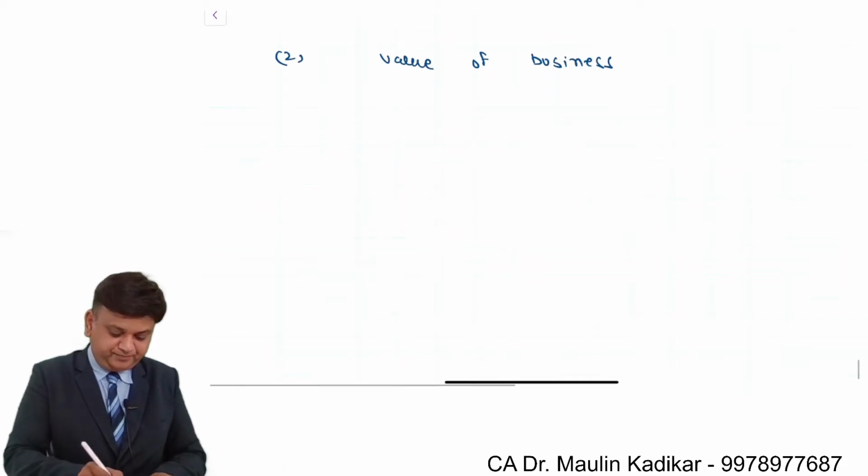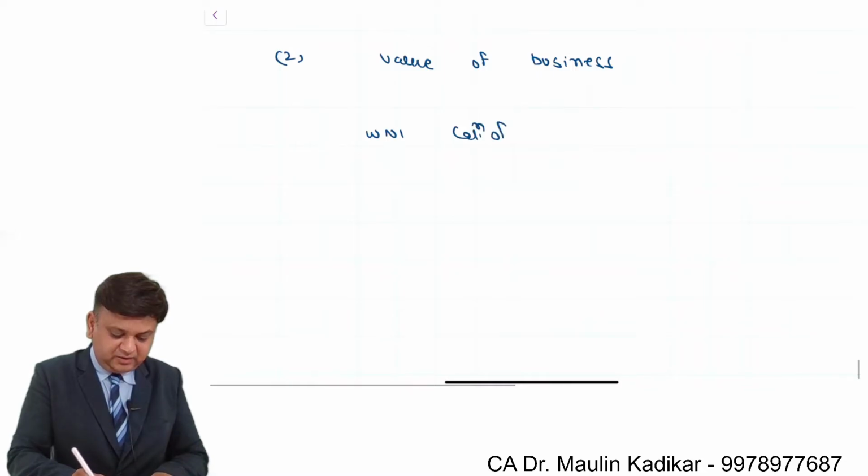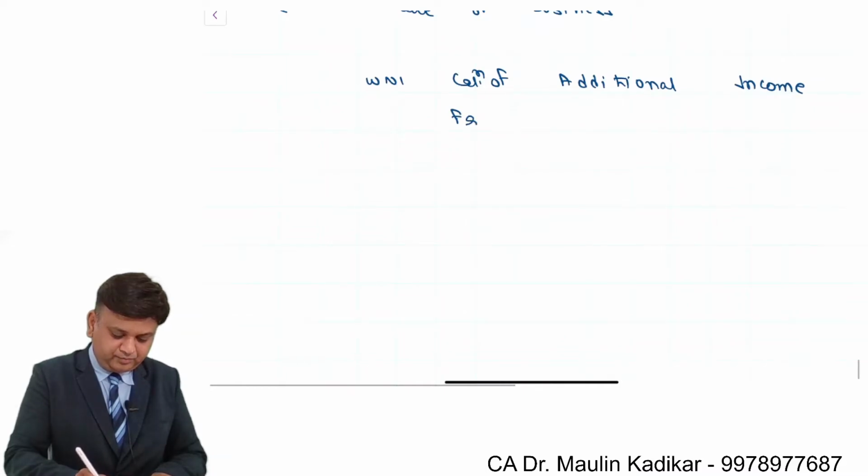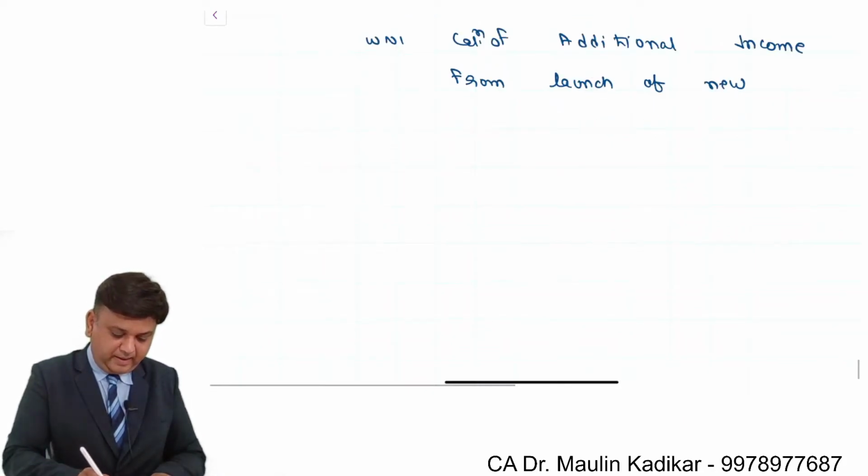In that, working note number 1, calculation of additional income from launch of new product.